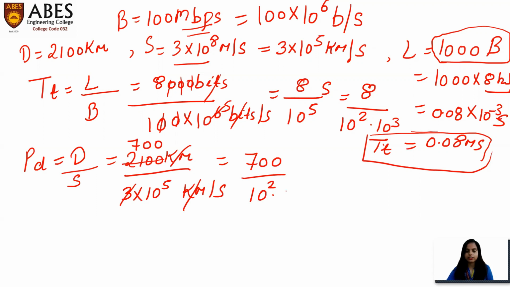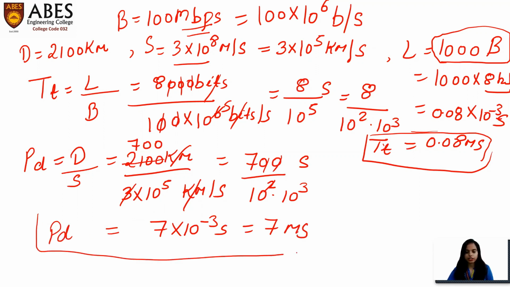So we can cancel 2 zeros from here. So this will become 7 into 10 to the power minus 3 second, and this will become 7 milliseconds. So this is your propagation delay. So this is how you will find out the propagation time or transmission time.